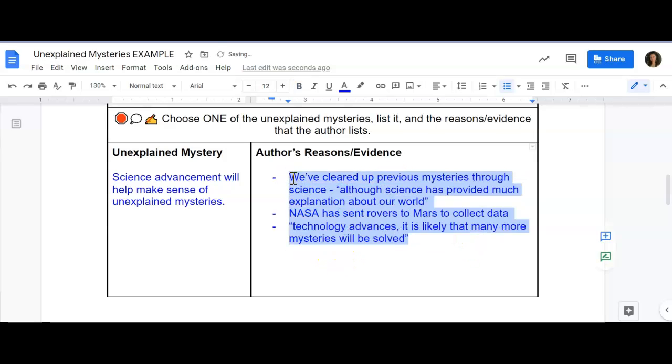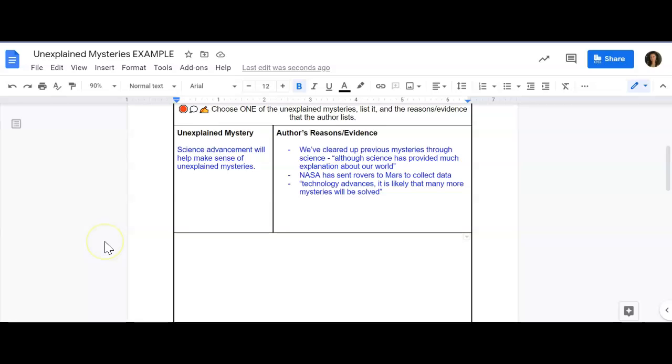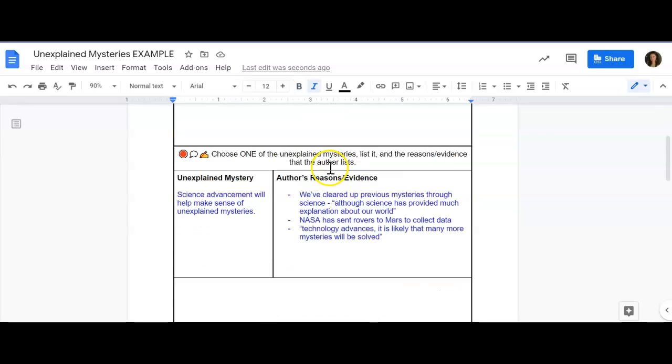Okay, so this is the part that you're going to do in the graphic organizer. So this is part 1. Now let's go ahead and put this together into writing because that's going to be what your exit ticket is. All right, so again, this is what you're going to be doing for your exit ticket. You're going to choose one of the unexplained mysteries, and we're going to go ahead and hit our learning target of explaining how an author supports claims with recent evidence using specific text details in writing.